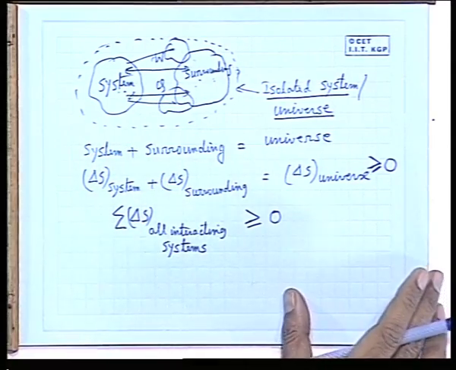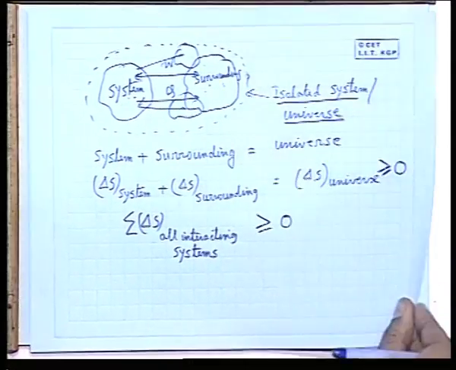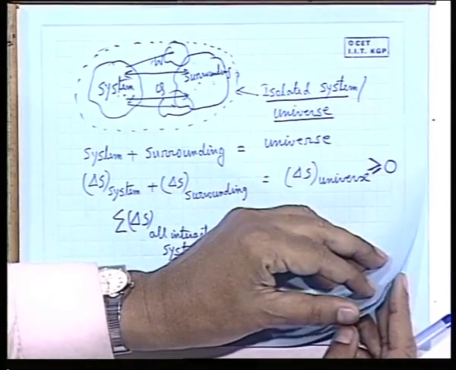All right. Now, after this I come to this concept of delta S of a system.